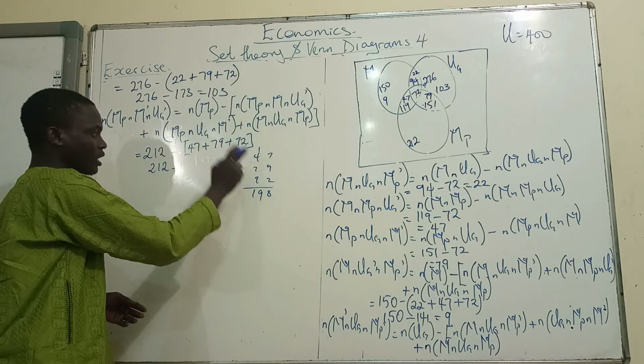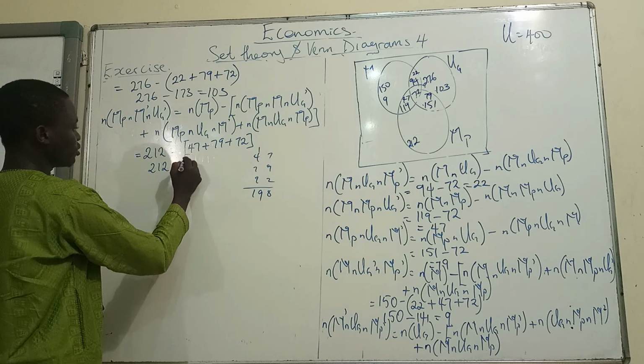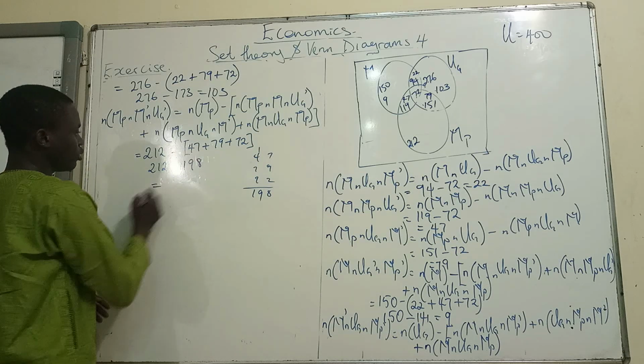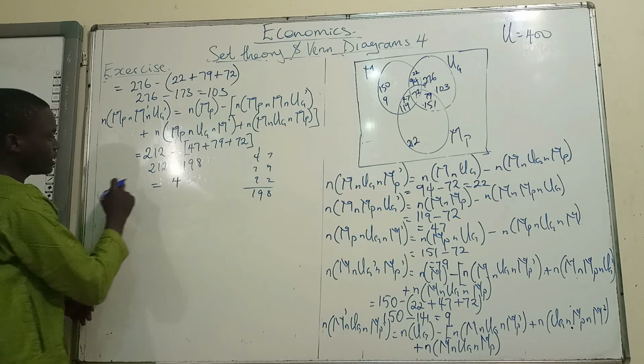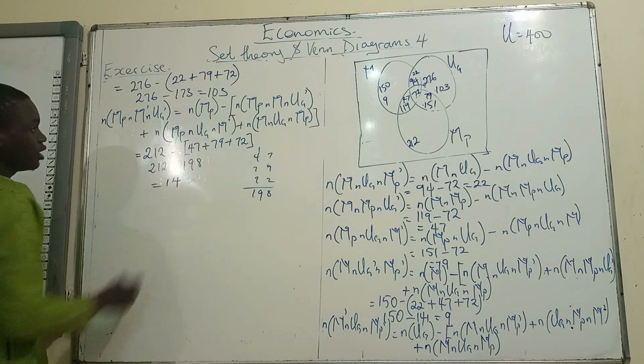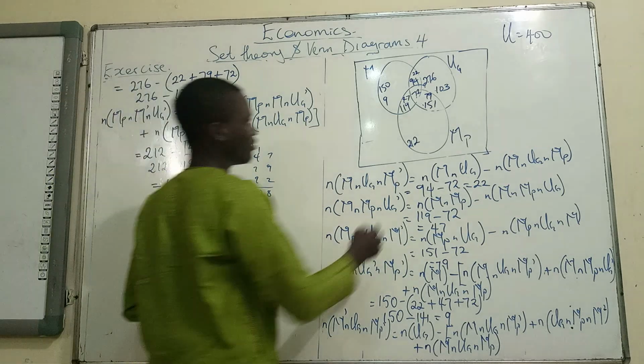5 plus 7 is 12. 10 plus 198, so 212 minus 198. So what is this going to give us? So 12 minus 8 is 4, and we're left with 20. 20 minus 19 is 1. So we have 14. So we just have 14 people here.